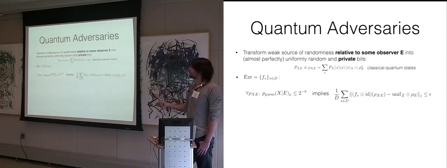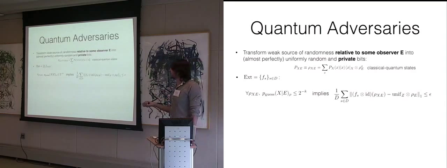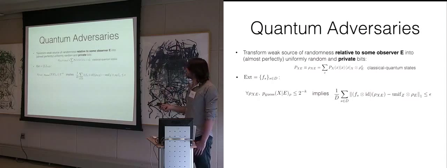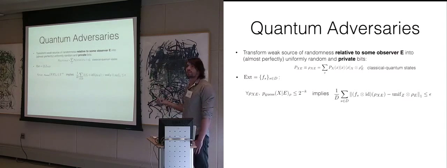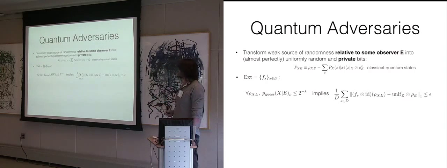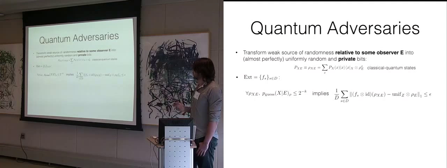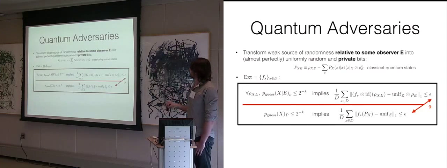It's still a family of deterministic functions, a family of D functions, but just now we want that if the adversary cannot guess the distribution X too well, then the output is uniformly random, but also independent of the E system, again, on average over all functions in this set D. Okay? So that's what is called a quantum proof extractor.